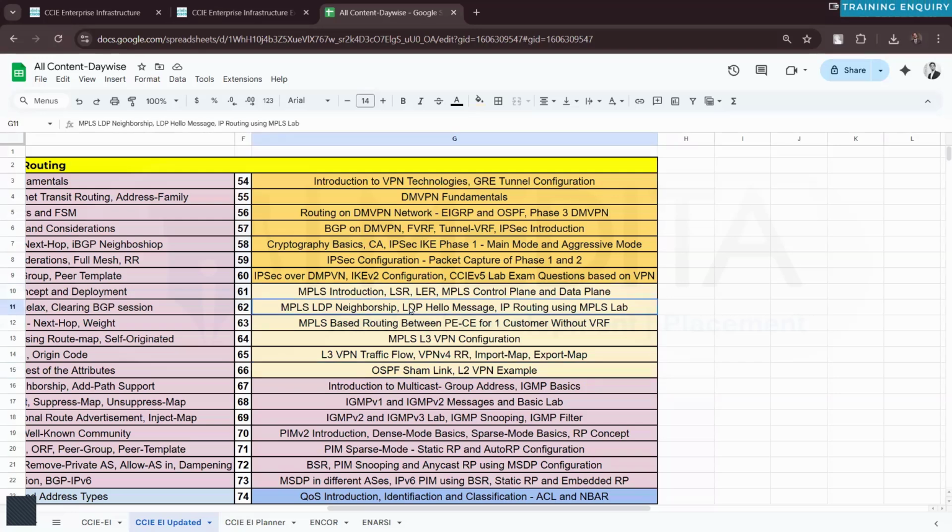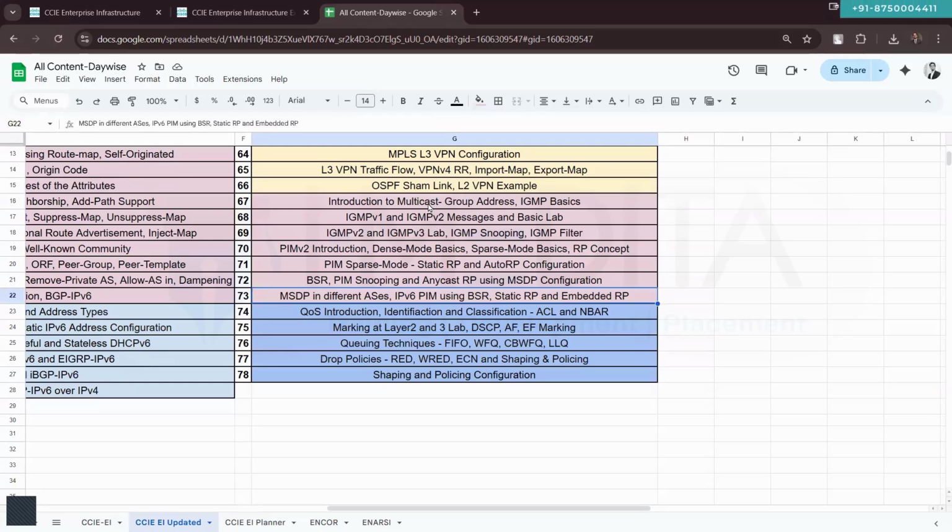So MPLS, LDP, routing, MPLS L3 VPN, import map, export map, basic discussion of the L2 VPN, OSPF sham link, and some additional things we will talk about from the ENCOR content point of view, but it will be done in a maximum of 6-7 classes. Then multicast, approximately 7 classes, and approximately 3 to 5 classes for quality of service.